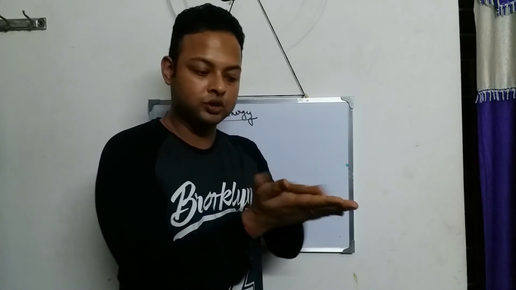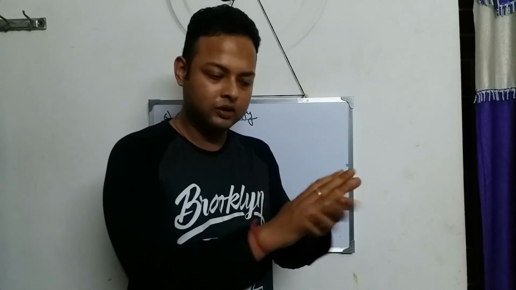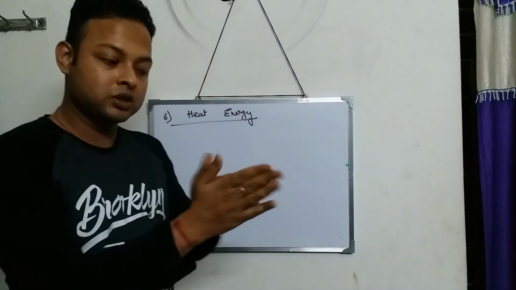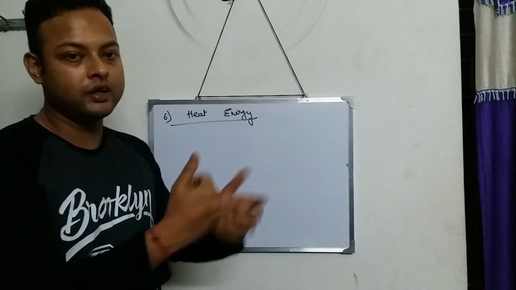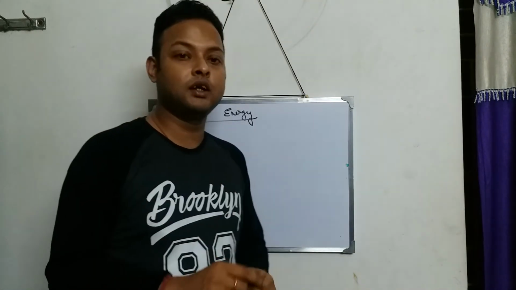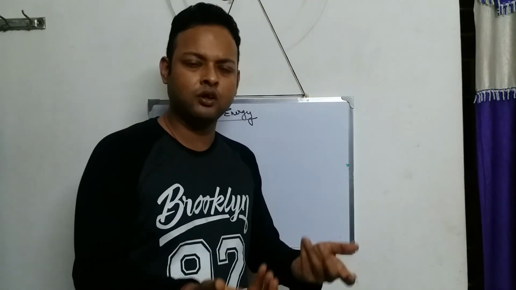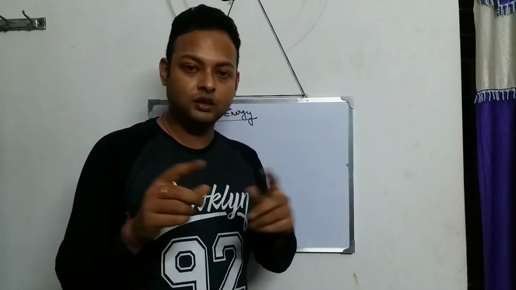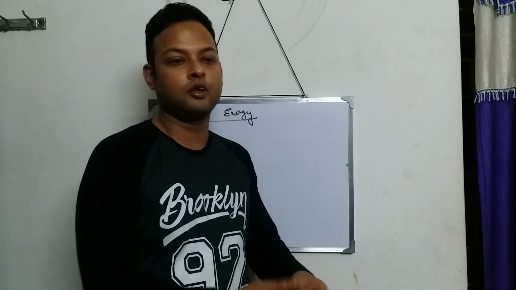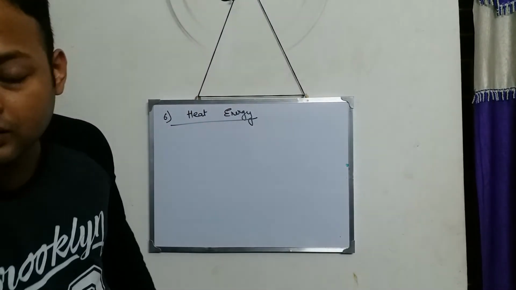Heat energy will be produced. If you keep on rubbing for 1 minute, you will see your palms get hot. So the energy that is produced by rubbing our hands is called heat energy. The energy that is produced by the electrical heater heats up the food or heats up the water.